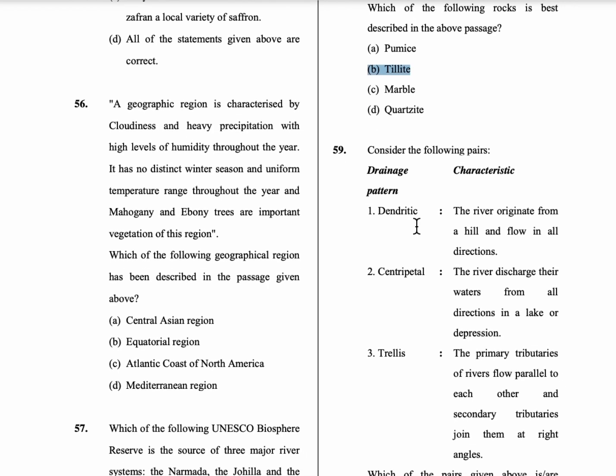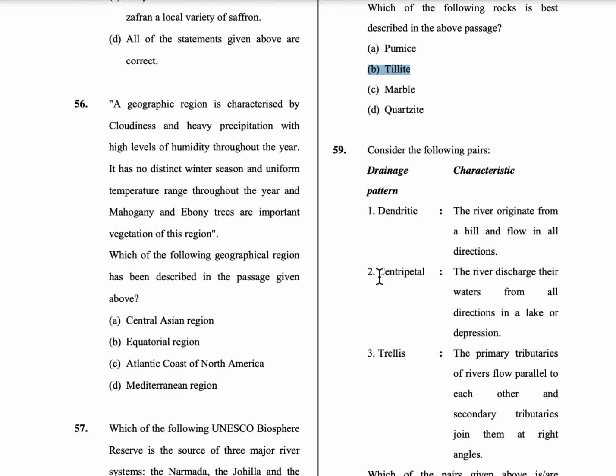59th question. Consider the following pairs. Drainage pattern. So dendritic. So dendritic is like the river flows same like the branches of trees. So it doesn't originate in a hill and doesn't flow in all directions. Only when there is a slope it flows in that direction. So generally the Himalayan rivers are dendritic. So first pair is wrong.